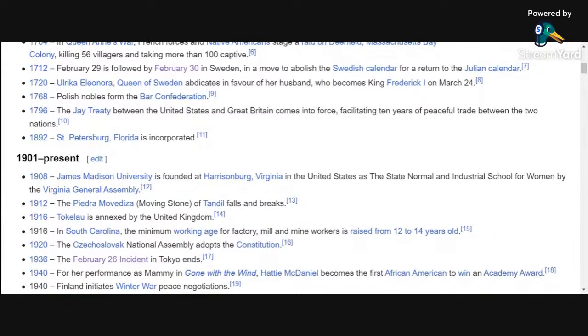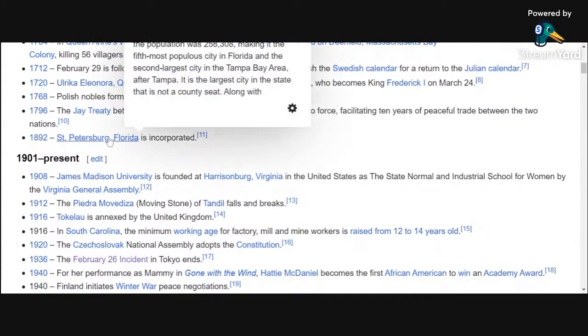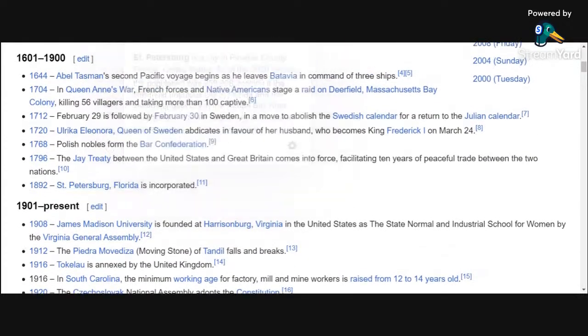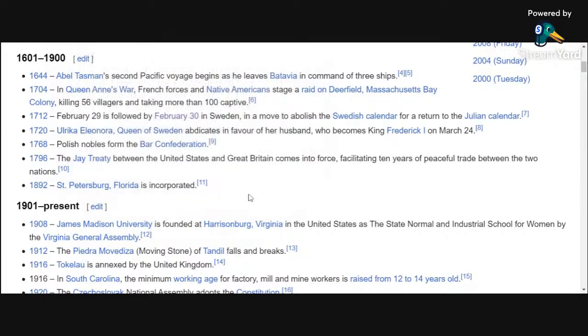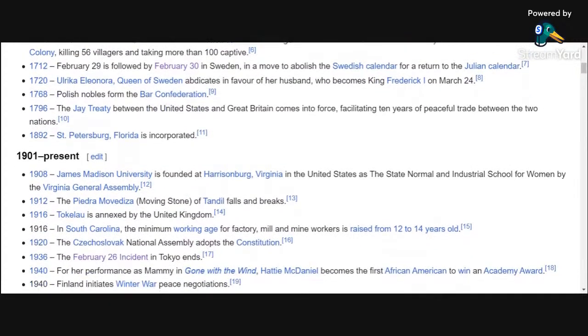We got 1892, St. Petersburg, Florida is incorporated. I don't, that seems like not that important. Not that important, guys. I apologize to any St. Petersburg, Florida folks out there. It does not seem like an important event. But of course, you guys did it on Leap Day, so here we are.